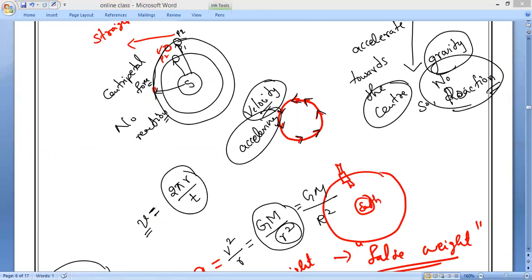Next class, I want to first teach the things I left, mass and weight. Once you understand the difference between mass and weight, then we will study orbital velocity and escape velocity, which are very important for our foundation. Once that is over, we will solve numericals for some days. Later, we will move to the second part of this chapter, which we call thrust and pressure. Is it okay, everybody?